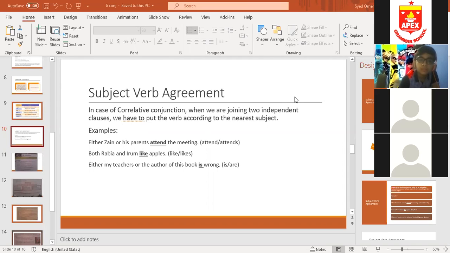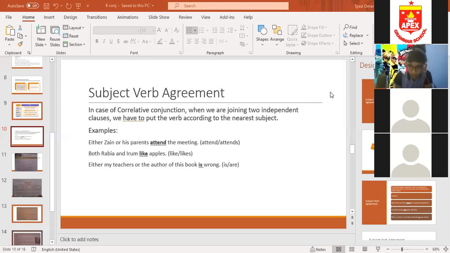A conjunction is a joining word. Simple definition of conjunction: it is a joining word and it joins sentences, clauses or phrases. It joins sentences, clauses and phrases, like and, so, but, because, or, neither nor, either or. These are all examples. Okay.